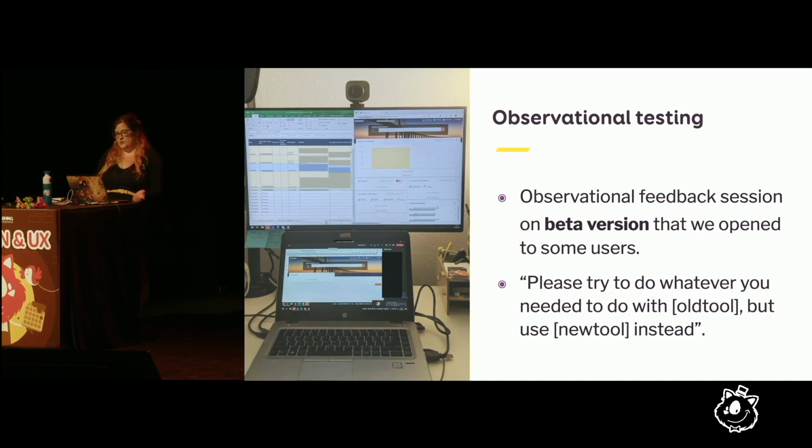So we did that remotely. You can also shadow them behind the computer, but I think remotely it's easier because you can really see their screen. So that's something we do a lot: observing people work with the old tool, observing them work with the new one, with a prototype, something like that. Because, again, it's very task-oriented.